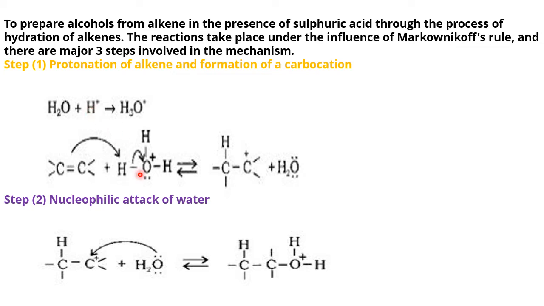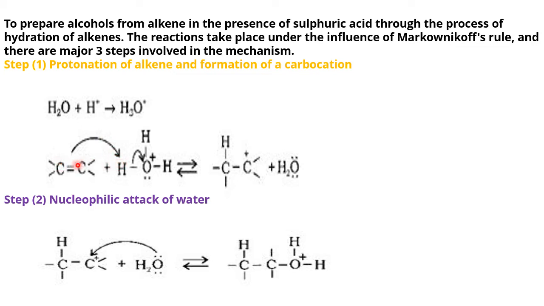Now when the H+ is ready here, this H+ will attack. It can attack on this carbon or this carbon, depending upon where the pi bond falls. If the pi bond falls in this area, this becomes negative and the other becomes plus. Whichever side is negative, the H+ will take that area. Here the H+ is going this side because the pi bond has fallen this side, making the carbon negative. That negative is attracting the plus H.